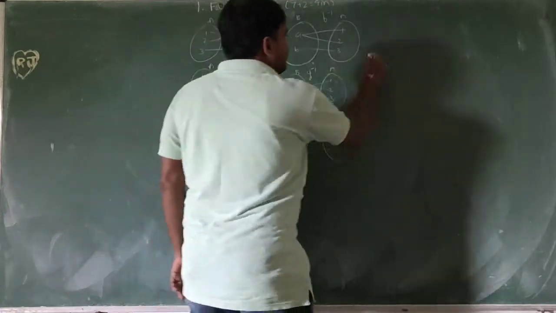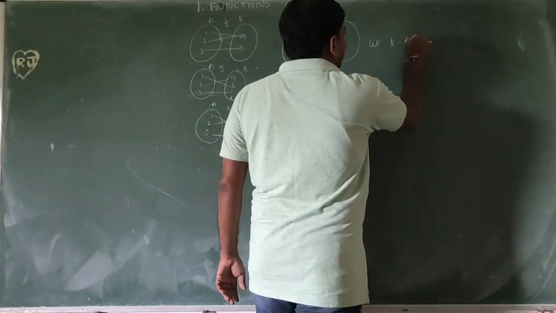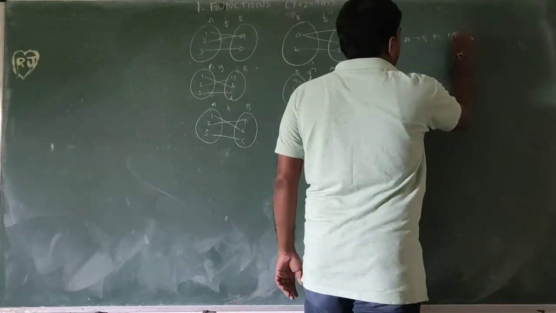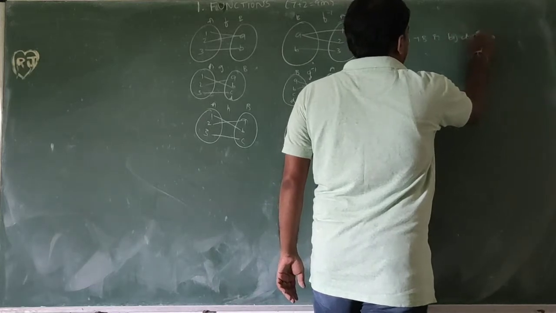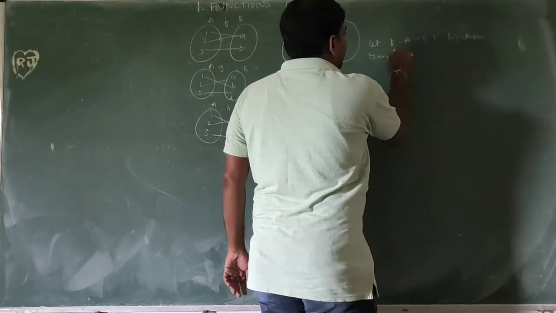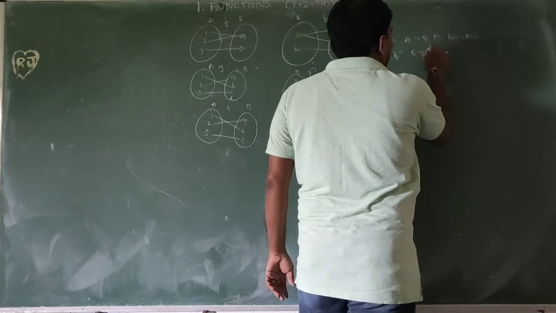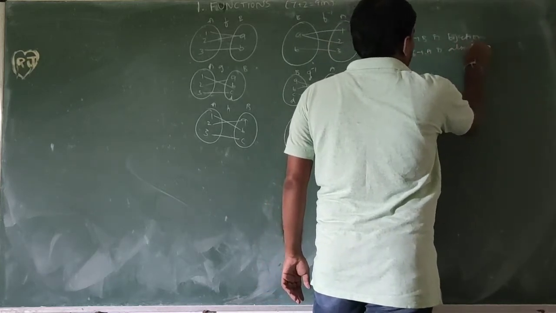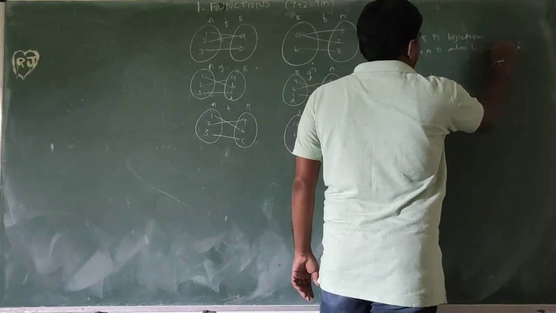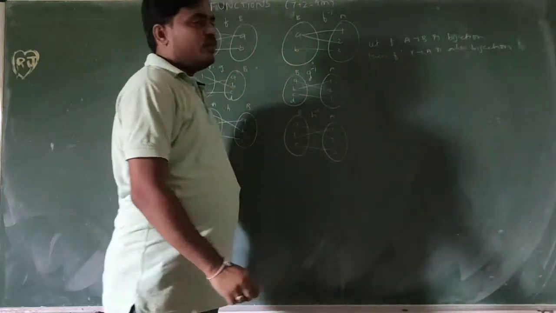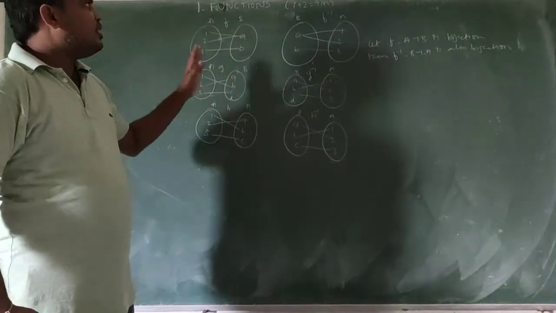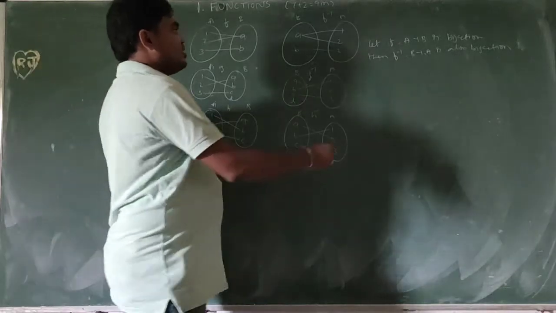So let f from A to B be a bijection. Then f inverse from B to A is also a bijection. So this is about the inverse function.